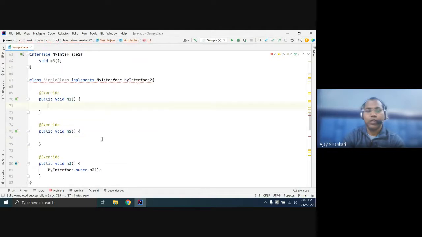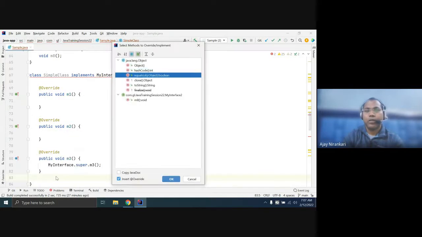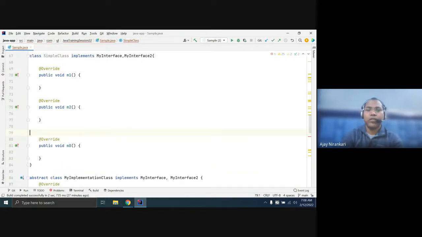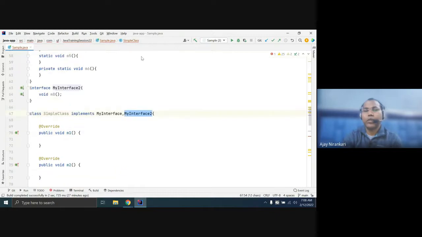And this is m8 as well. This is the second interface. Now, if you define m1, m2, and m3 is a default method, it is optional. Now you have a complete method m1, complete method m2, and complete method m8 that is defined inside interface 2. Now this class is okay. This means any class can be simple when it gives the definition of all incomplete methods. Incomplete methods can be here or here, maybe interface 3.